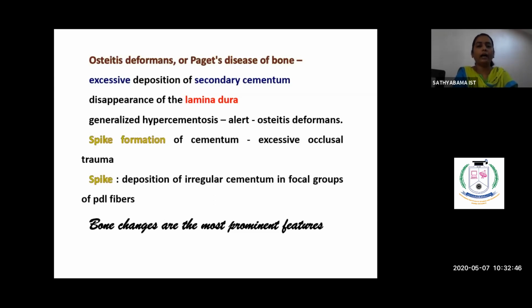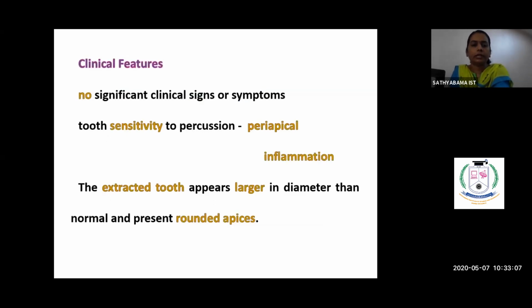Here in the tooth, we have cementum at the end, so the cementum is getting more and more formed. There is excessive deposition of cementum and it is generalized. When you see a patient with generalized hypercementosis, imagine a condition that they may be prone to Paget's disease. Clinical features: patients with hypercementosis don't have any pain or symptoms. Very rarely there may be sensitivity due to periapical inflammation. On percussion, if there is periapical inflammation, then only there will be a response. Otherwise, they don't have any signs and symptoms.